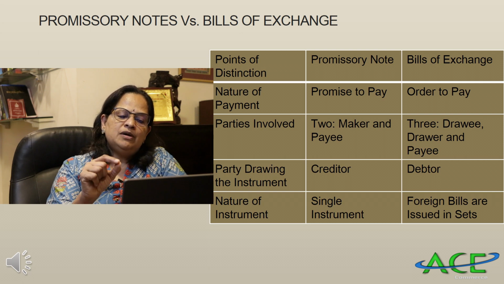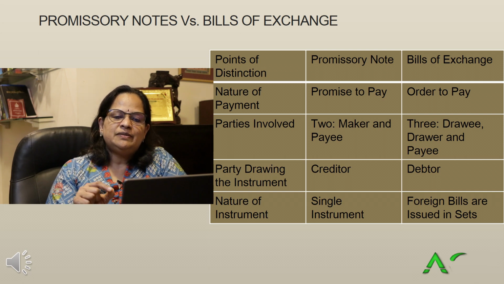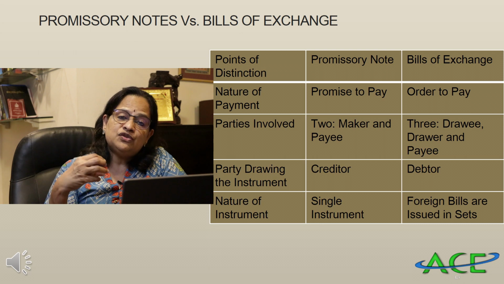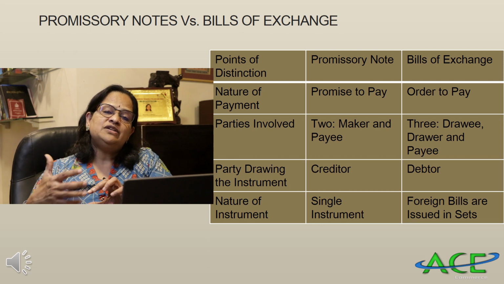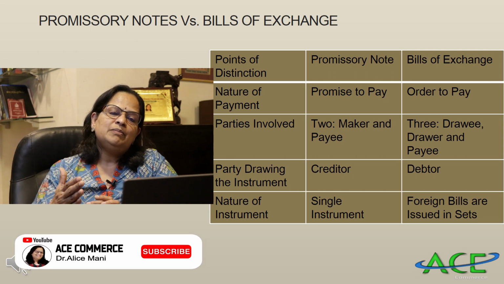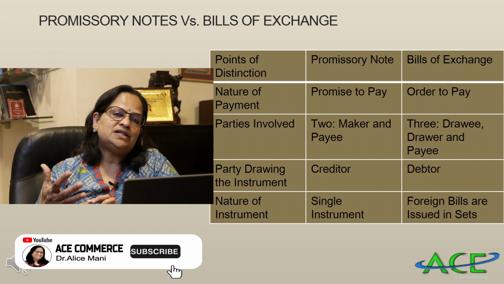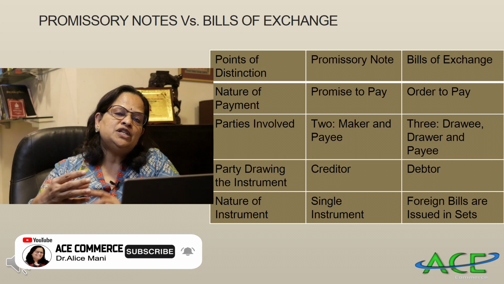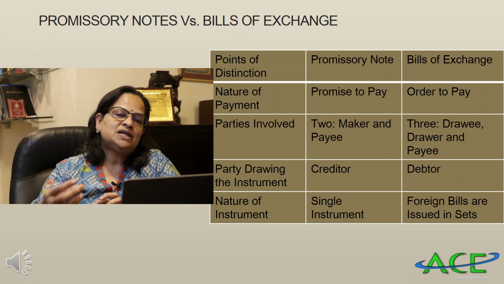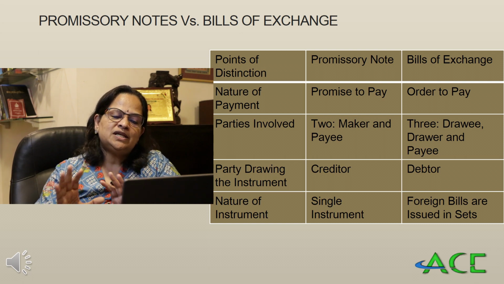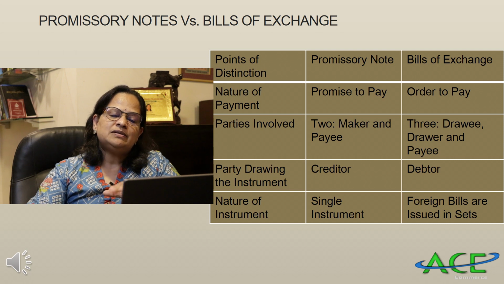Nature of instrument: a promissory note is a single instrument, whereas a bill of exchange, in the case of foreign trade, is issued in different parts because it has to travel a long distance, so it is possible to issue it as part A, part B, part C. Whereas a promissory note is only one set. It cannot be issued in sets.